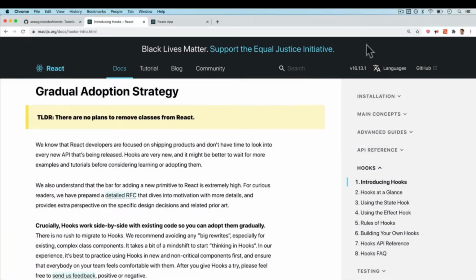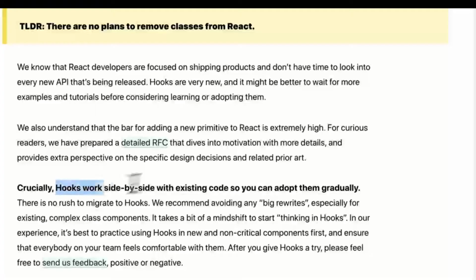Welcome back. So should you replace all your React class components with functional components with hooks? Well, not really. One of the key things in the React documentation is that hooks work side by side with existing code, so you can adopt them gradually. Classes aren't going anywhere. They're going to be around.